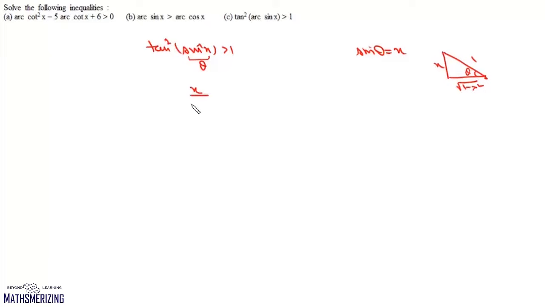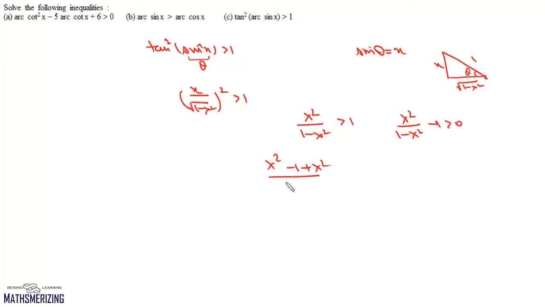So we'll write x upon under root of 1 minus x square whole square, and it should be greater than 1, which is x square upon 1 minus x square greater than 1. So we'll write x square upon 1 minus x square minus 1 greater than 0. So we'll get x square minus 1 plus x square upon 1 minus x square greater than 0, which is 2x square minus 1 upon 1 minus x square greater than 0. Now here the critical values are plus minus 1 by root 2 and plus or minus 1.